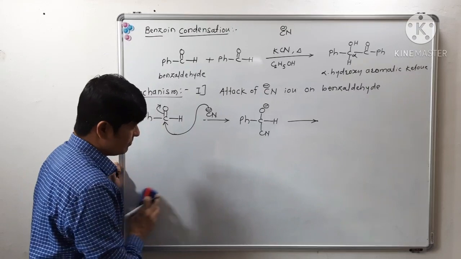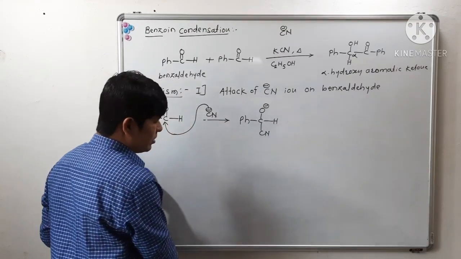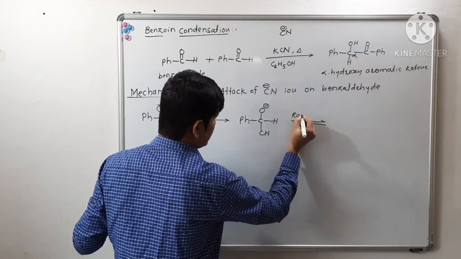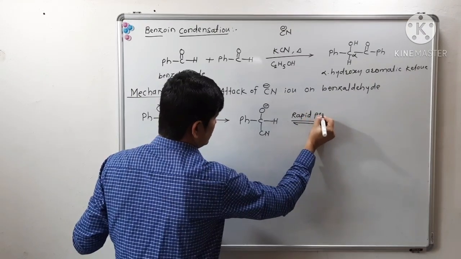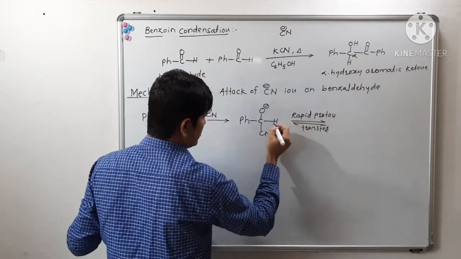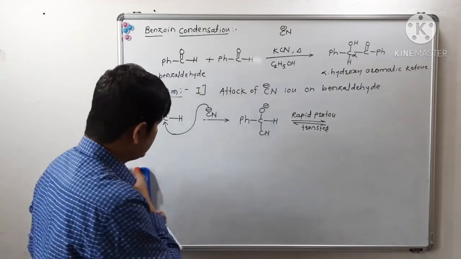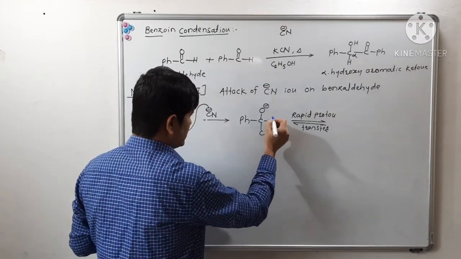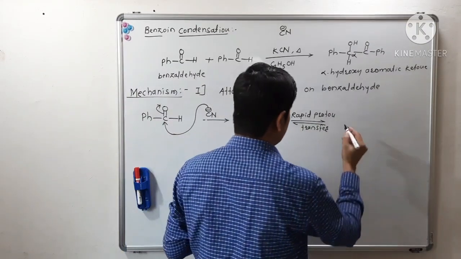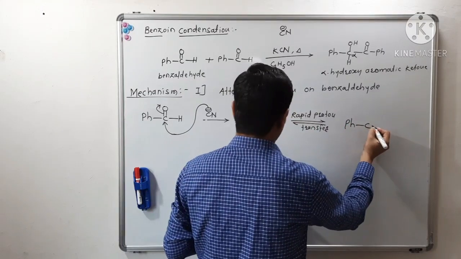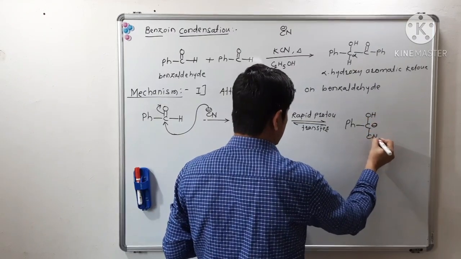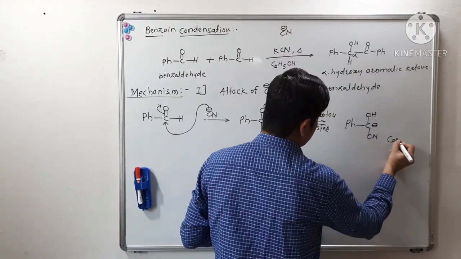Now see, in the next step there will be a rapid proton transfer. This proton will get transferred to this electronegative oxygen atom, and we will get a carbanion. So this is the carbanion.